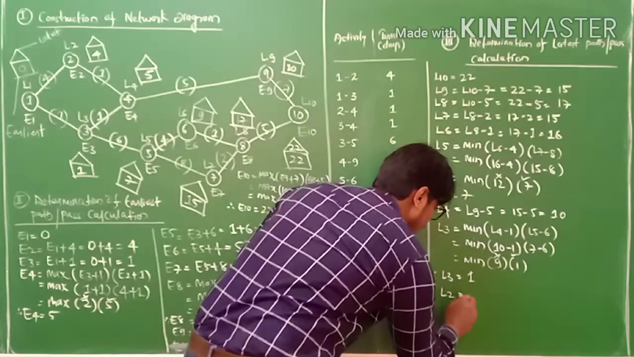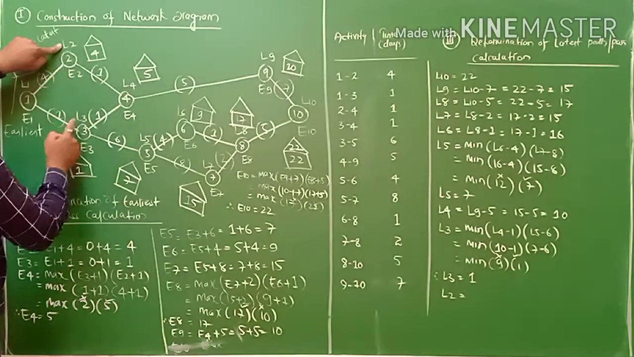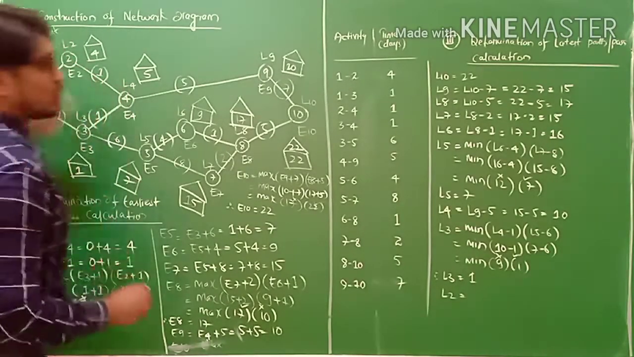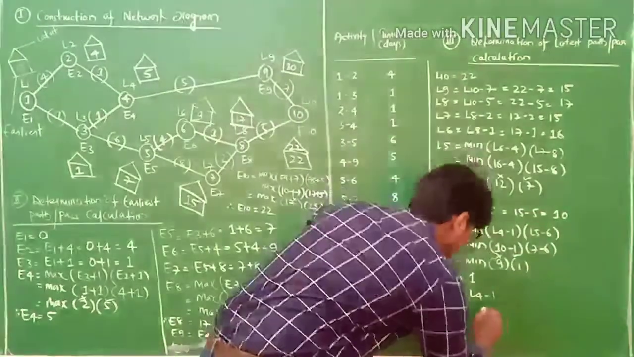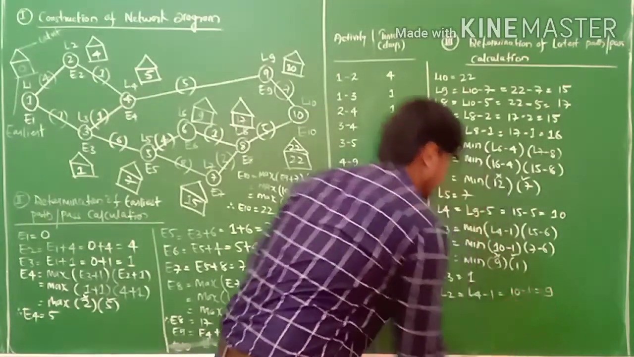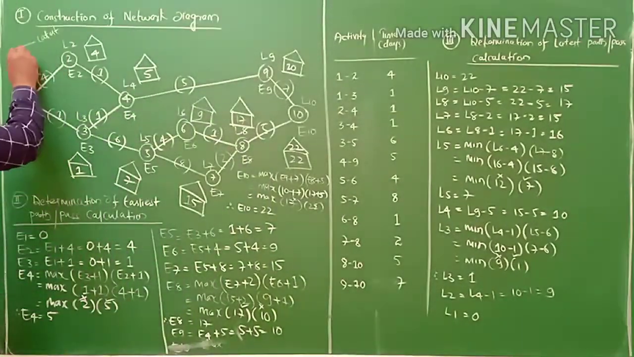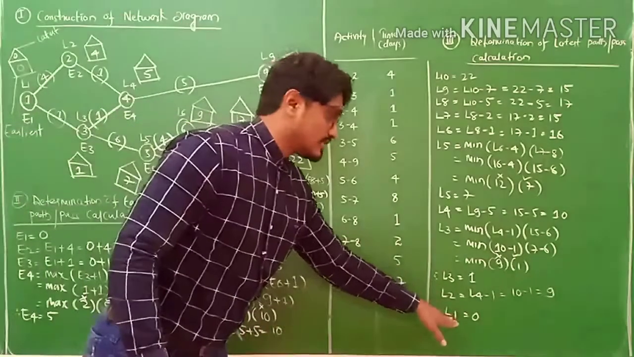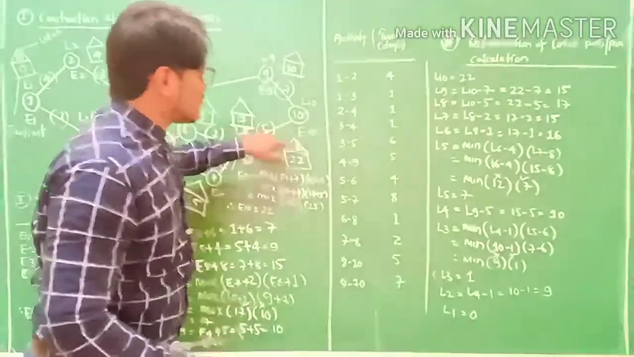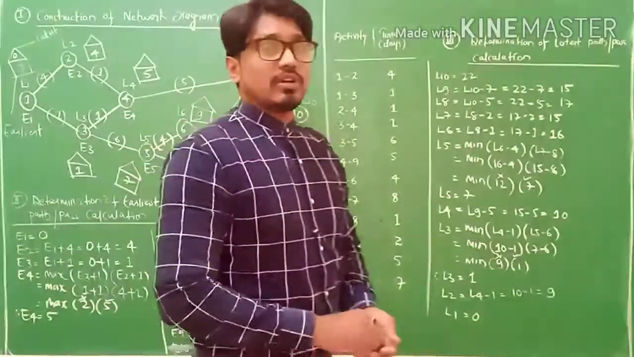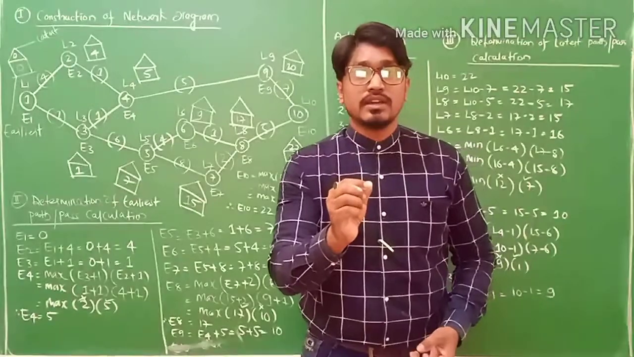Next L2, my friends. This is your L2. Previously only one activity is connecting to L2. So L2 equals L4 minus 1. L4 is 10, so 10 minus 1 equals 9, my friends. Now L1. No need to calculate L1. L1 is 0, my friends. If you want, you can calculate, you will get the value 0. No need to calculate. If the earliest one is 0, this is also 0. If it is 22, this is also 22. So the duration of the project, the length of this project, is 22 days. 22 days are required, right?